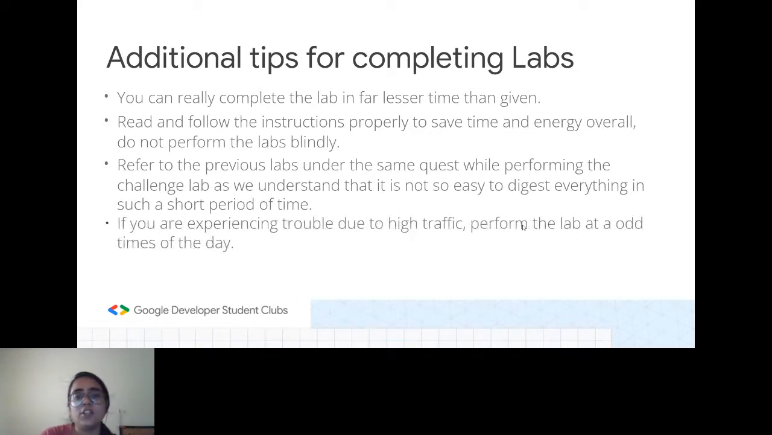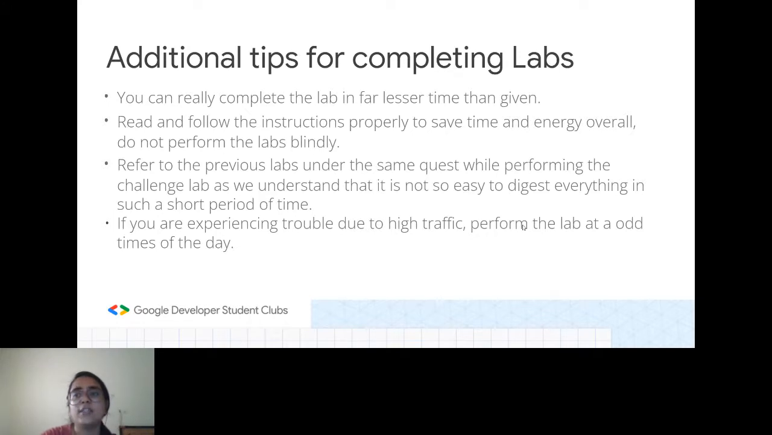If you're experiencing high traffic, I have seen many of my GDAC members facing the same as well. So what you can do is perform these labs at a not so obvious time of the day, something like late at night or early in the morning, to beat this kind of traffic, so that you won't have the issue where the labs show an estimated time remaining for getting the resources. That happens due to high traffic experienced by the Quick Labs platform during that particular time of the day.